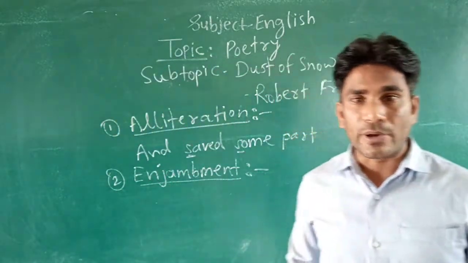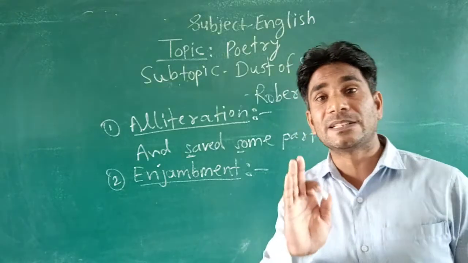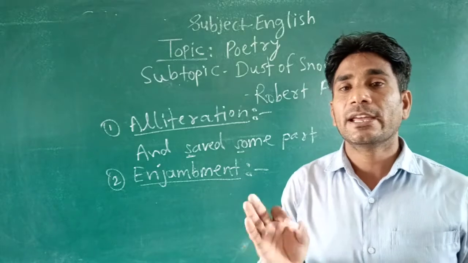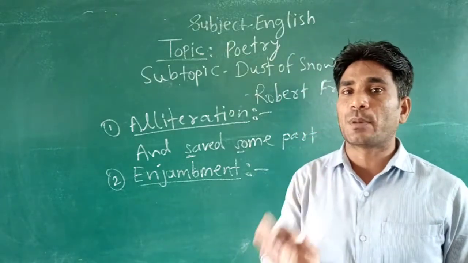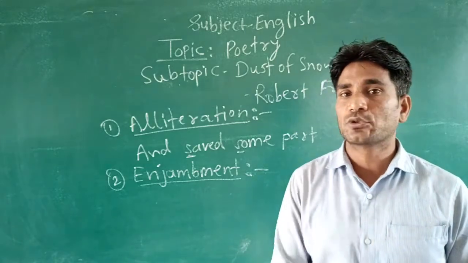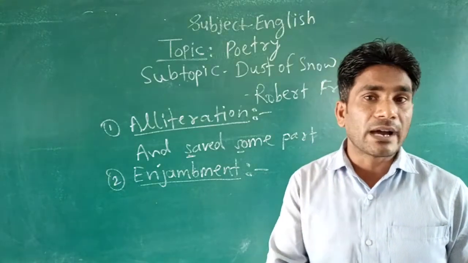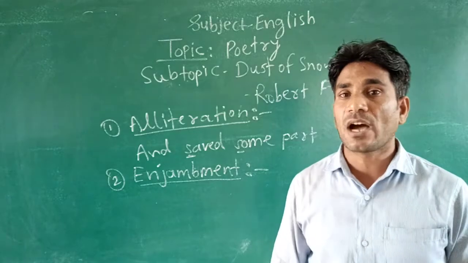As I told you, enjambment means when a particular sentence is continued in two or more lines without using any punctuation mark. That type of device, or that figure of speech, is called enjambment.